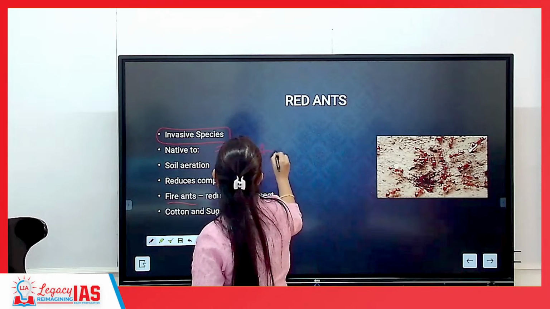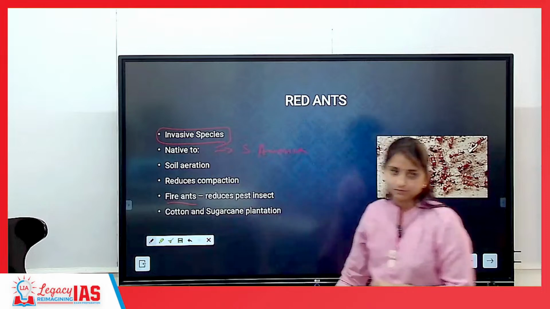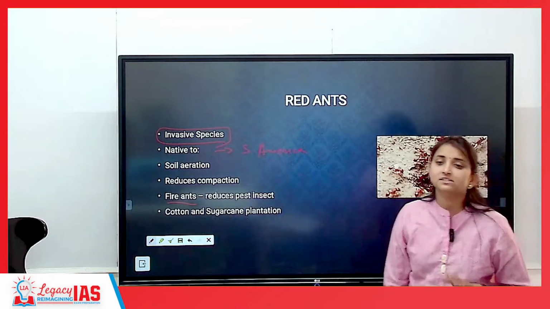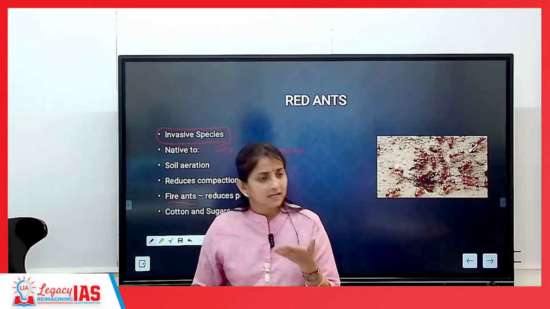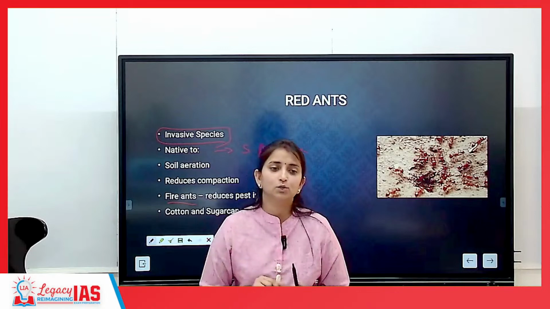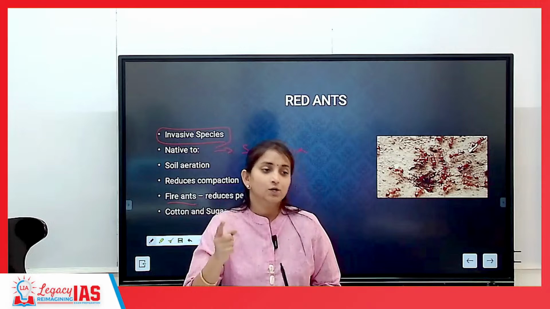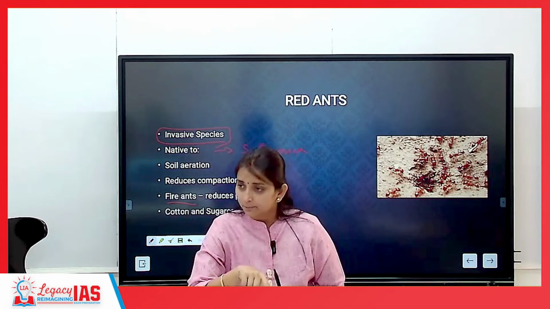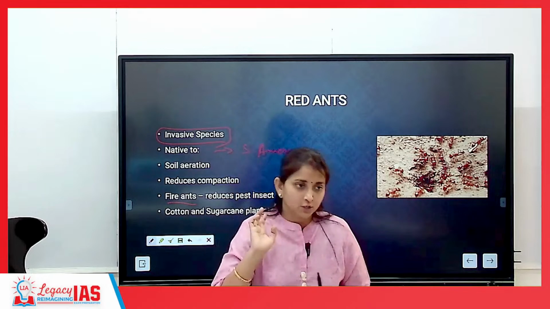But then there are certain benefits of having red ants also. Certain benefits are associated with red ants. For example, water hyacinth is also an invasive species. But the advantage associated with water hyacinth is that it can remove toxic material from water bodies. So if you have water hyacinth in some water body, you will not witness the deposition of heavy toxic metals.